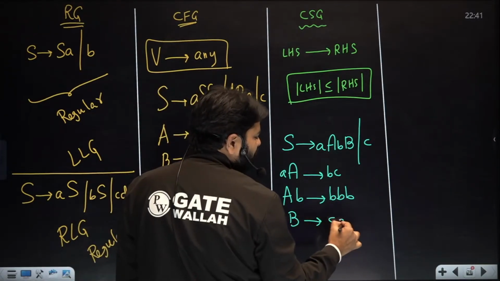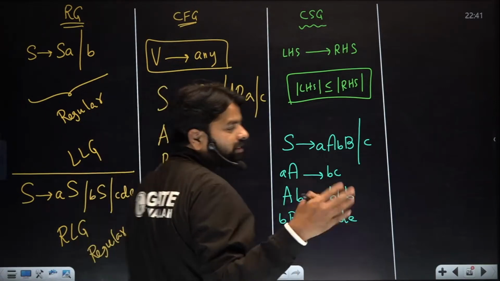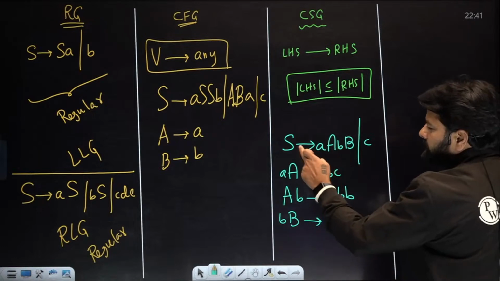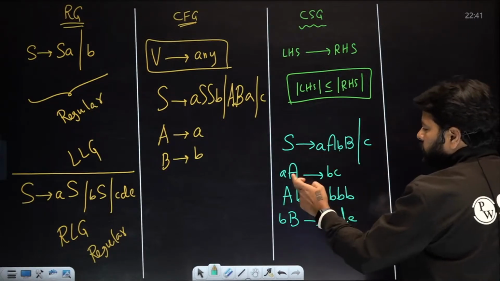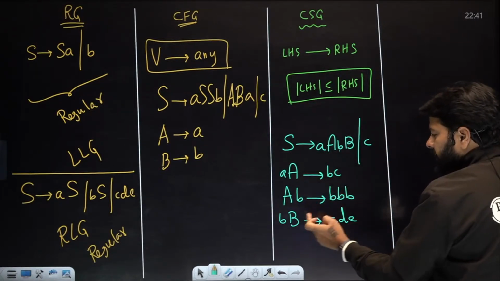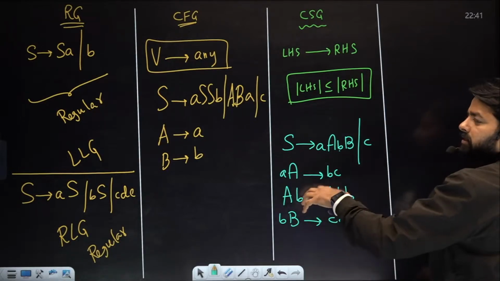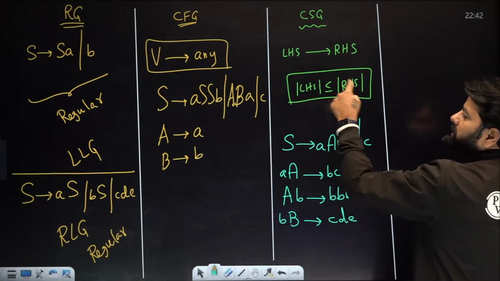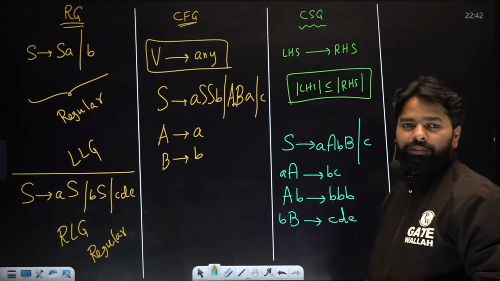I don't have any issue with this. So, such kinds of productions. Look at the LHS and RHS lengths: 1, 4, 1, 1, 2, 2, and 2, 3, 2, 3. When you look at every production, this rule is satisfied.